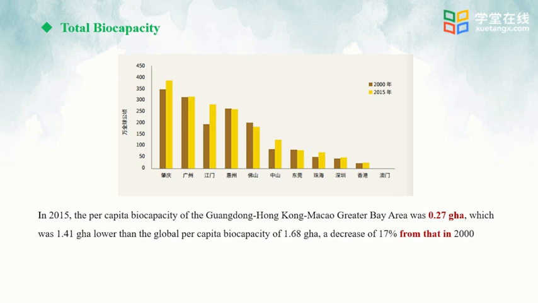In 2015, per capita biocapacity of Guangdong, Hong Kong, Macau, Greater Bay Area was 0.27 GHA, which was 1.4 GHA lower than the global per capita biocapacity of 1.68 GHA, and had a decrease of 17% from that in 2000. Its ecological carrying capacity keeps falling.